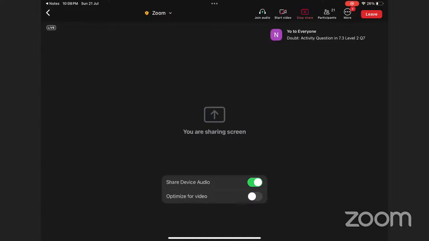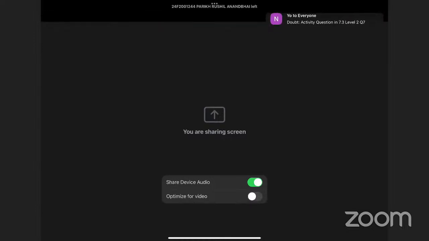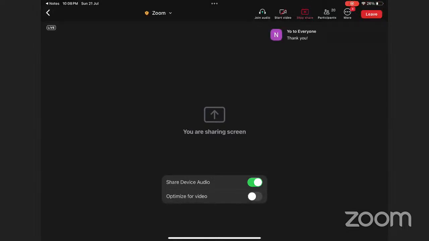Okay, so if you have any doubt, you can ask. Otherwise, we can end the session. Someone has asked some doubt about the activity question. The activity question and problem set will be discussed in the next session. If you have anything regarding the concept, you can ask. Otherwise, if you have doubt with the activity question or practice problem, you can ask in the next session. It will be covered during the next session.